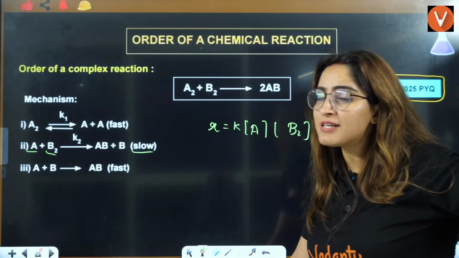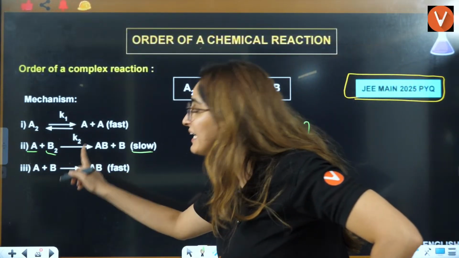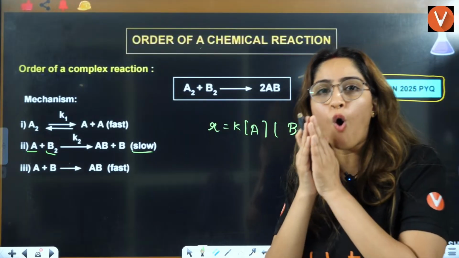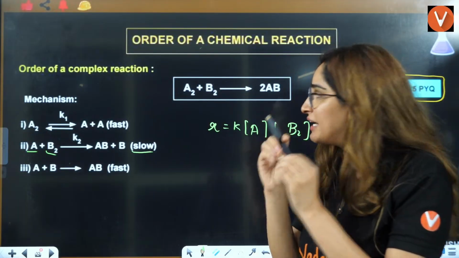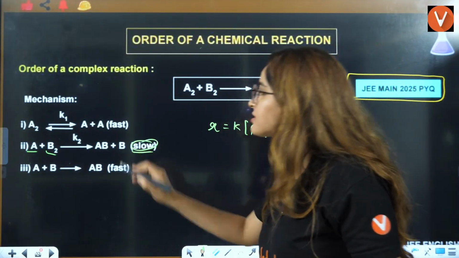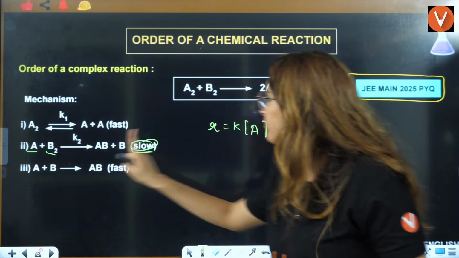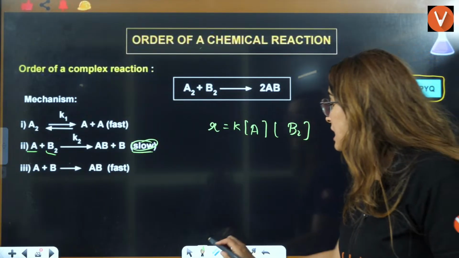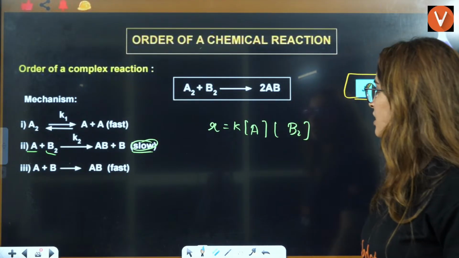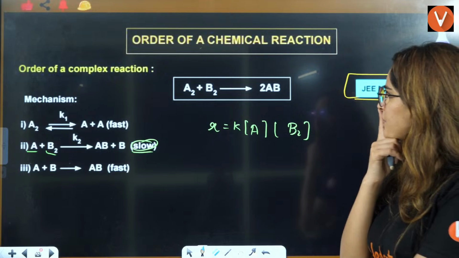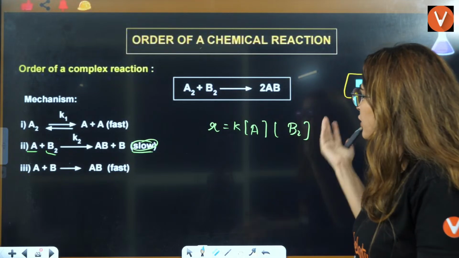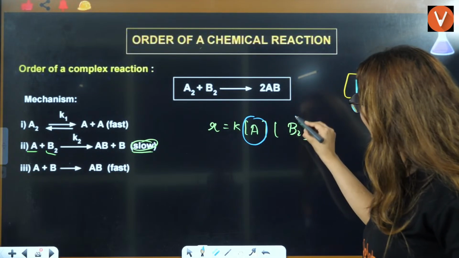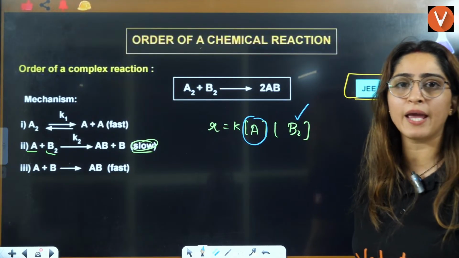Okay? First thing that you will do is write the rate law expression in terms of the slowest step. The reactants are A and B2, so you will write A and B2 raised to the power of their stoichiometry. Now, second step. You will see that in the overall reaction, we have B2, but we don't have A.